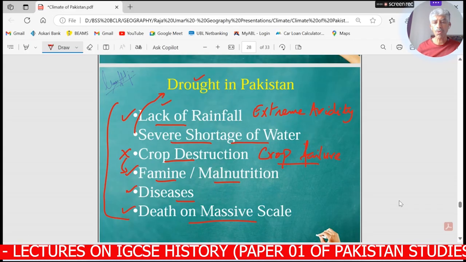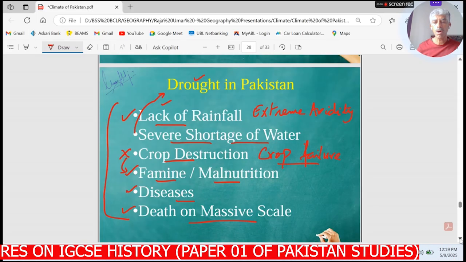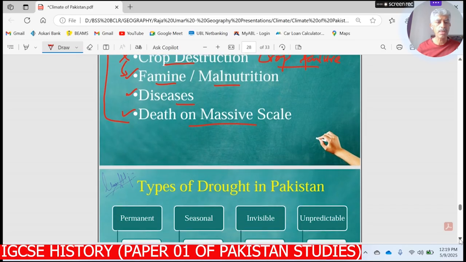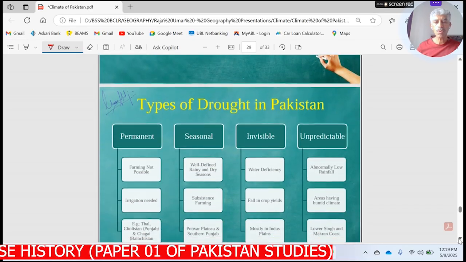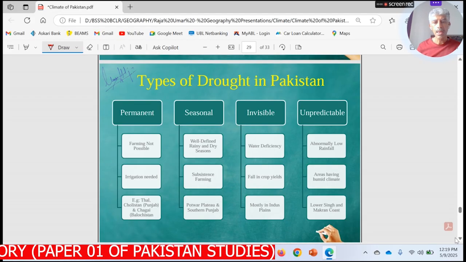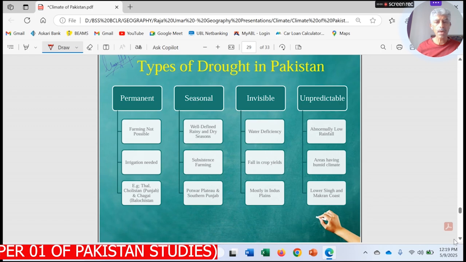So this is a bit of an intro to what droughts are, how they happen, and what issues can be related to them. So now talking about the types of drought. There are 4 different types of drought. They are experienced in Pakistan from time to time.